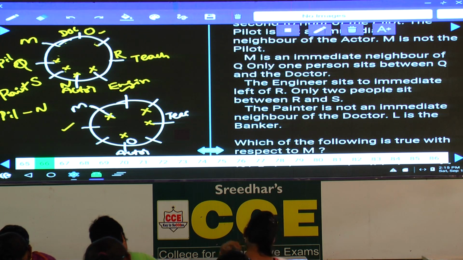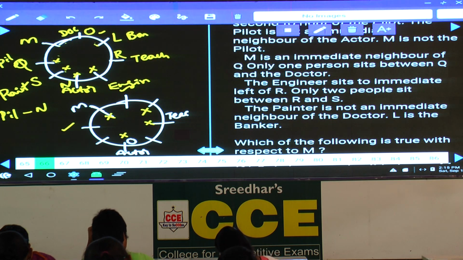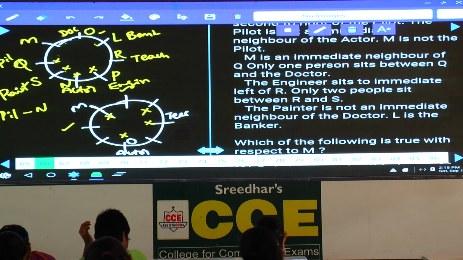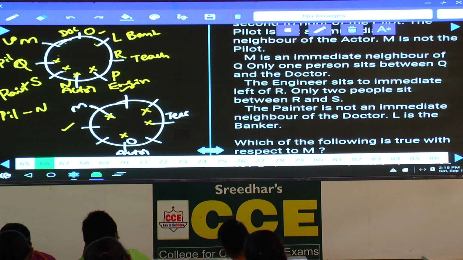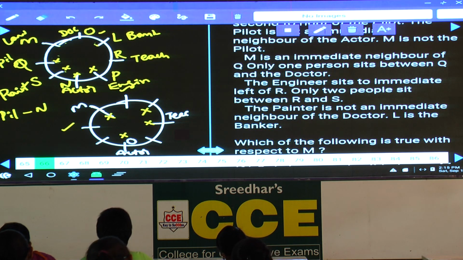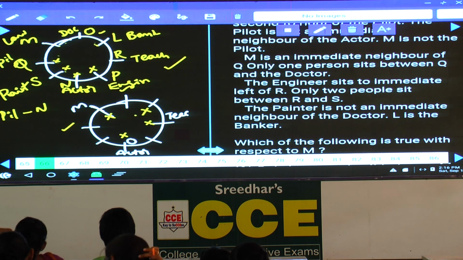Then next one: L is the banker. As L is the banker, this is L and this person is the banker. Who is the person left over here? P. And P is an engineer. What is the profession left? Doctor, banker, teacher, engineer, and lawyer. M is the lawyer. Done with this one? In the first one, we have only one possibility, hence we continue with this one. And if it is invalid, then we can directly start with this one.